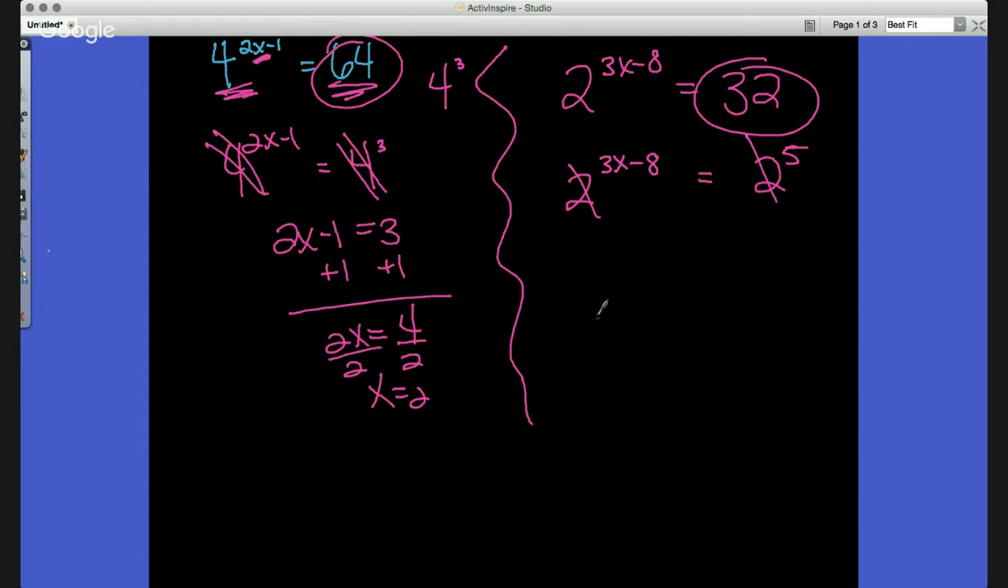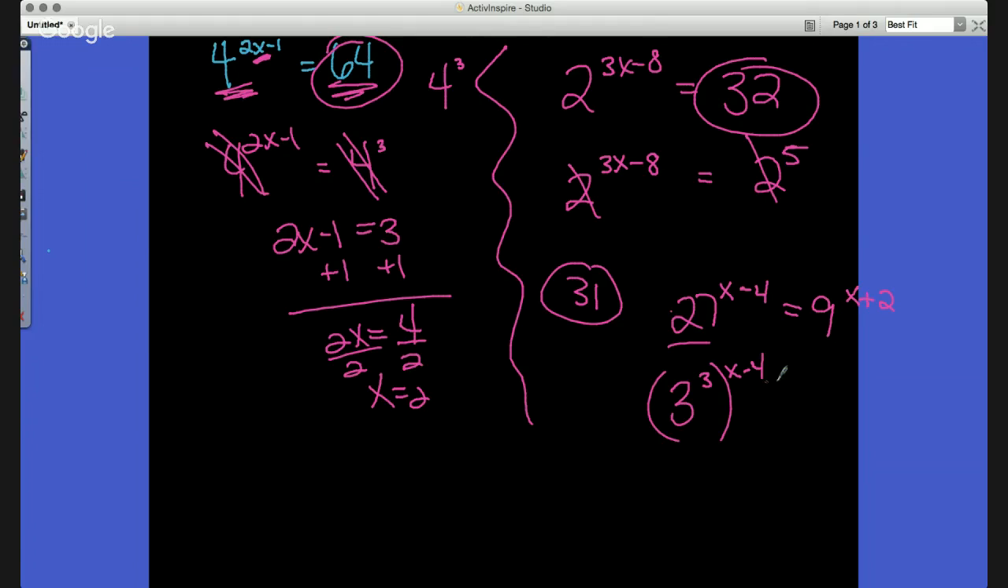I also want to come backwards to number 31. 31 is another one that may be a little tricky, the main reason being that you have to change both of them here. So for instance, this 27, we have to change to 3 to the third, and then we'll have it to the x minus 4th here. And 9 will be 3 to the second, and we'll have the x plus 2 on the outside. So what we would do is distribute 3 to the x, 3 to the negative 4, and 2 to the x and 2 to the 2.